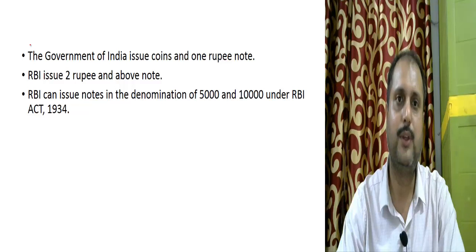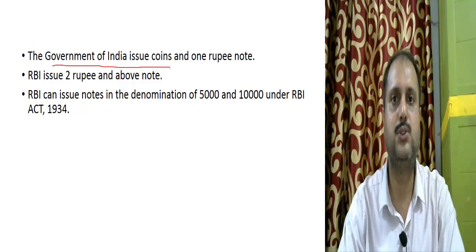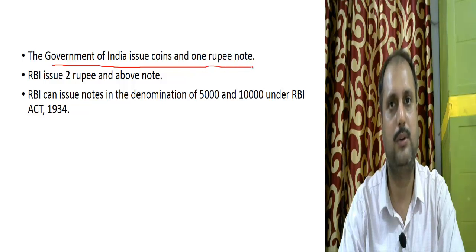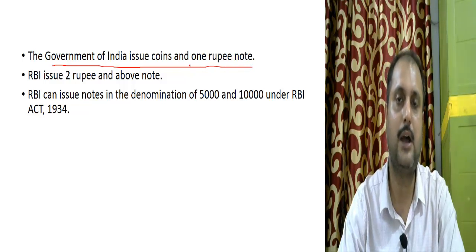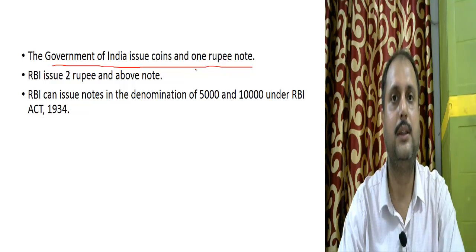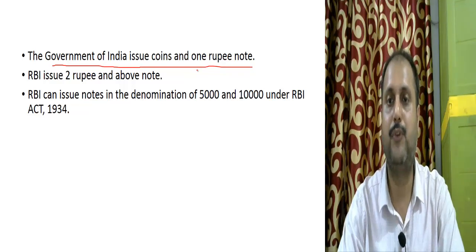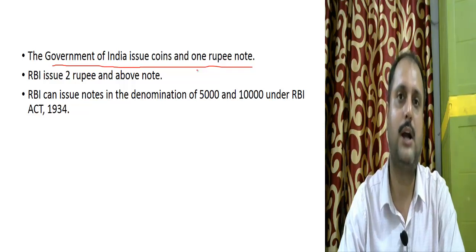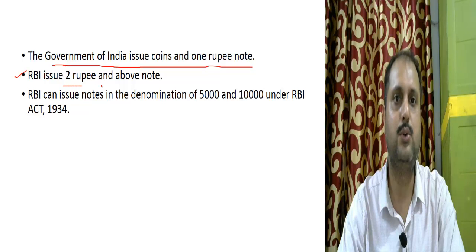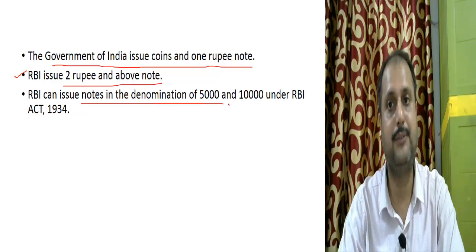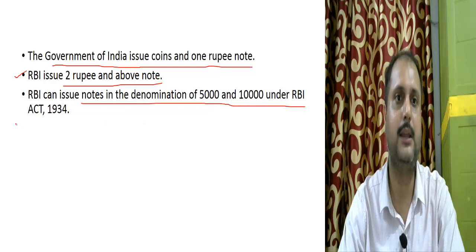Now let's have some more information about the coin. The government of India issues coins and the 1 rupee note. The 1 rupee note, I have already said that on the 1 rupee note, the Secretary of the Finance Ministry puts his signature. Except the 1 rupee note, all the notes are signed by the Governor of the RBI. RBI issues 2 rupee notes and above. RBI can issue notes in the denomination of 5,000 and 10,000 under the RBI Act 1934.